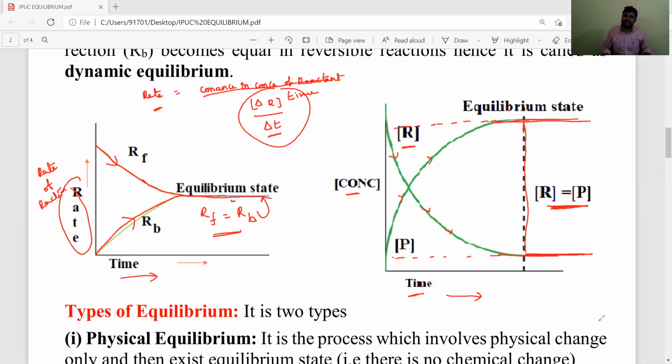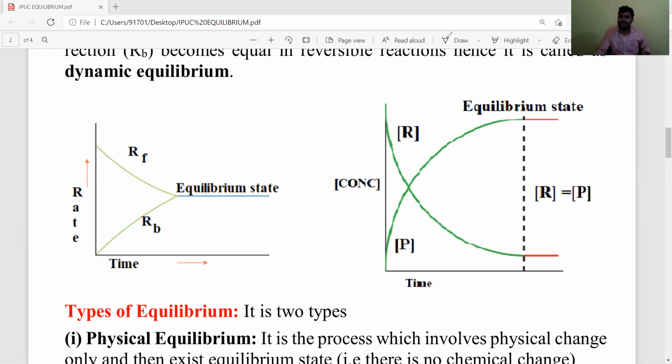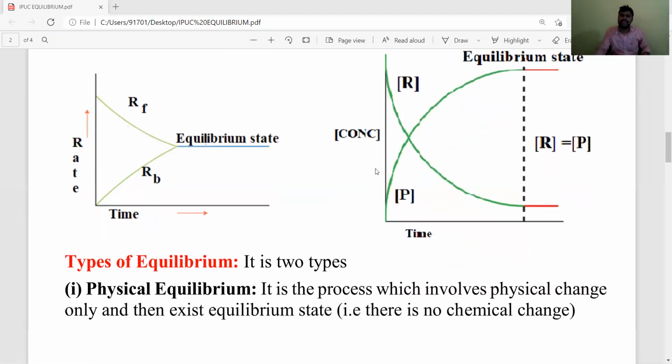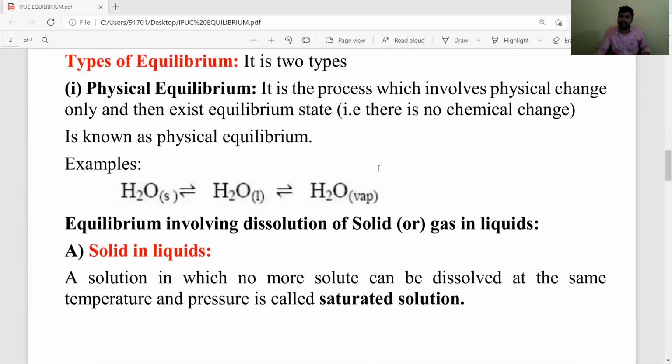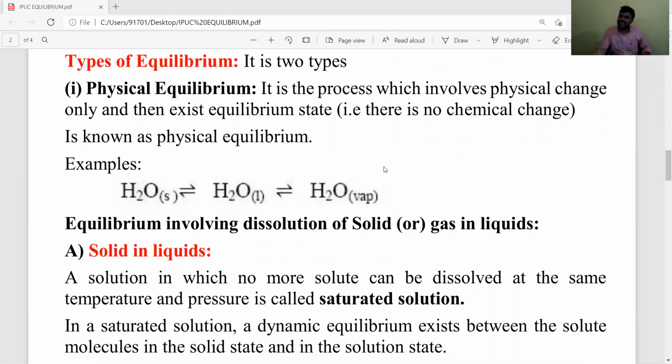Okay, that was the graphical representation for the equilibrium state. Now, how many types of equilibrium are there? Equilibrium is mainly of two types: it exists in physical as well as in chemical systems. First we'll discuss physical equilibrium.